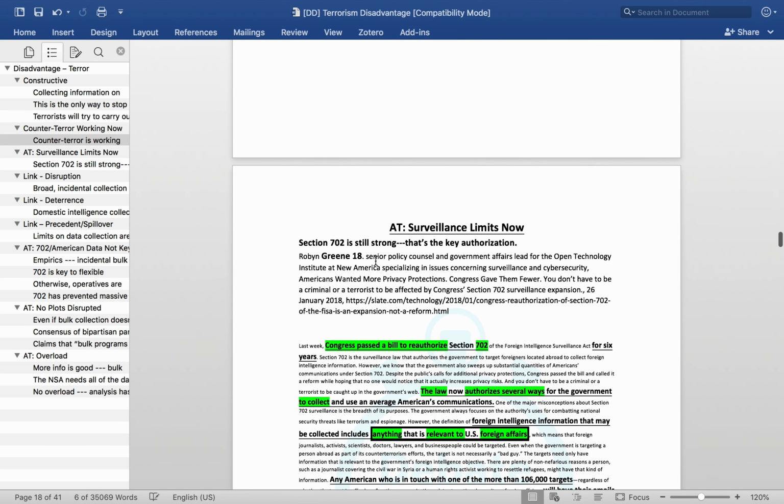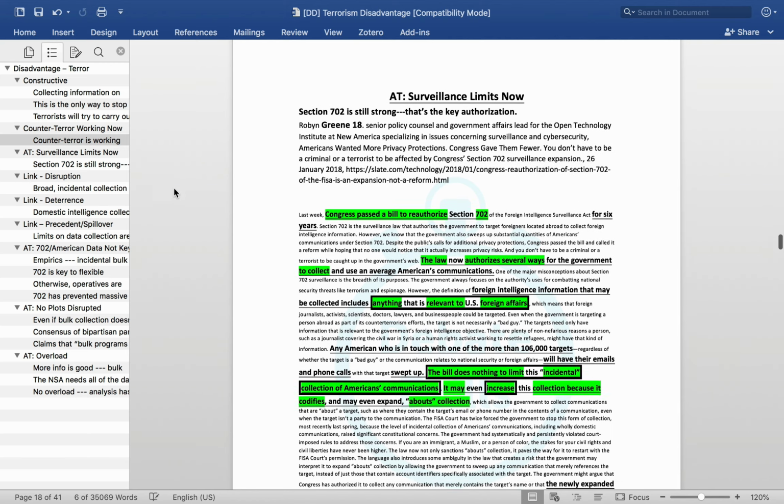But this card establishes that Section 702 is actually still strong and that 702 is key. On face, that seems obvious having read the cards from the constructive, which establish the importance of 702. But this card establishes in more depth that 702 has been reauthorized. It's been authorized for the past 6 years, this evidence says, and it's what is key for being able to conduct surveillance on foreigners and also, importantly, incidental collection on Americans.